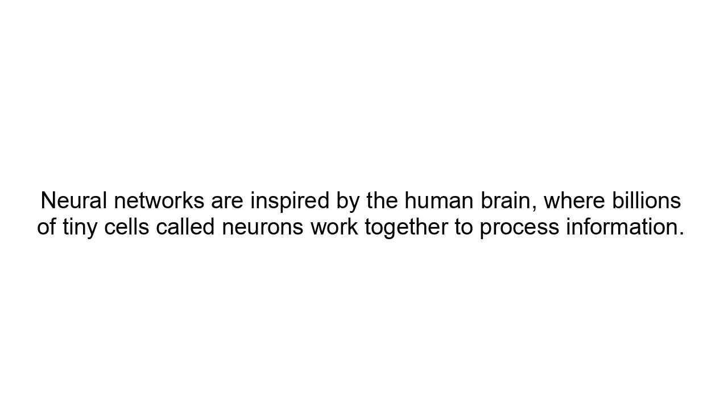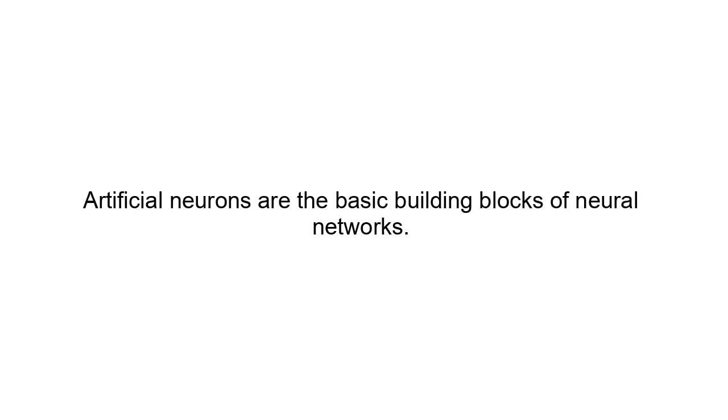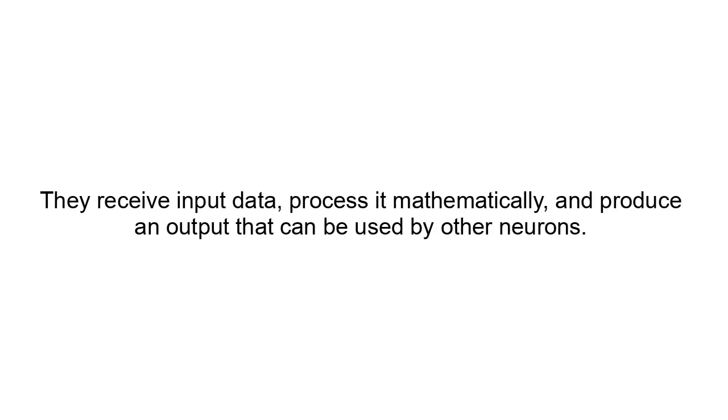Neural networks are inspired by the human brain, where billions of tiny cells called neurons work together to process information. In artificial intelligence, these biological neurons are imitated using artificial neurons. Artificial neurons are the basic building blocks of neural networks. They receive input data, process it mathematically, and produce an output that can be used by other neurons.